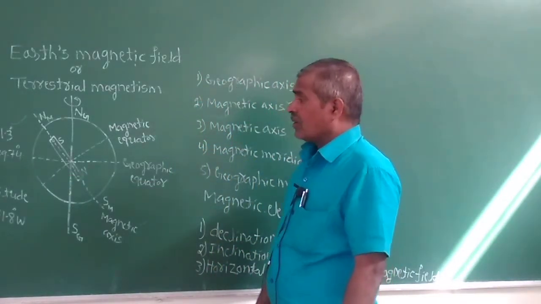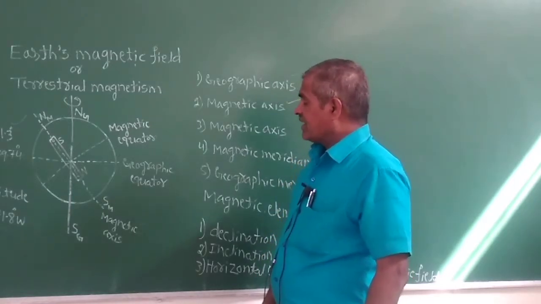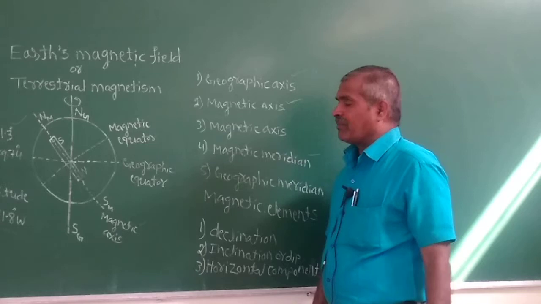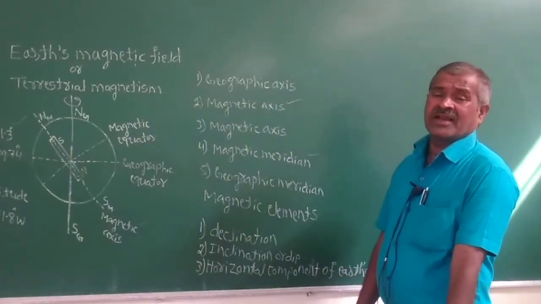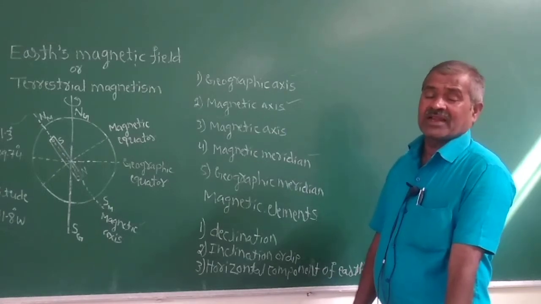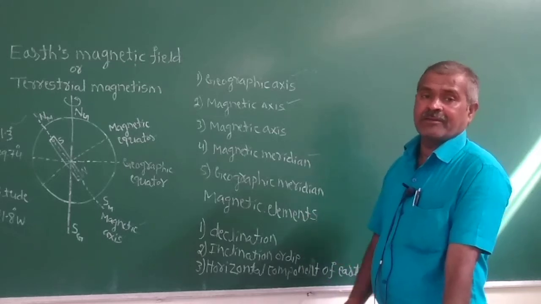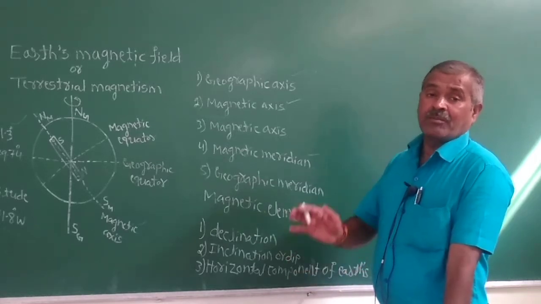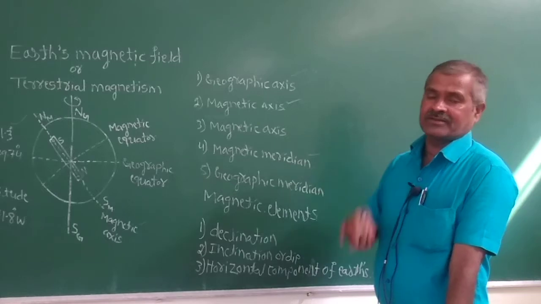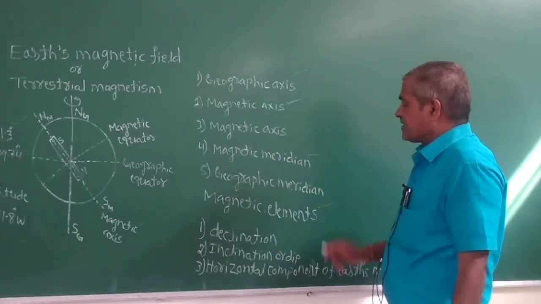Clear? The next one is the magnetic elements. The magnetic elements are the physical quantities that describe the magnitude and direction of the magnetic field of the Earth. So the question comes like this: what are the magnetic elements?